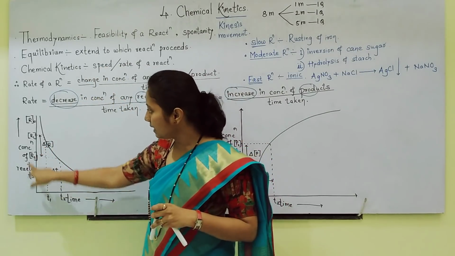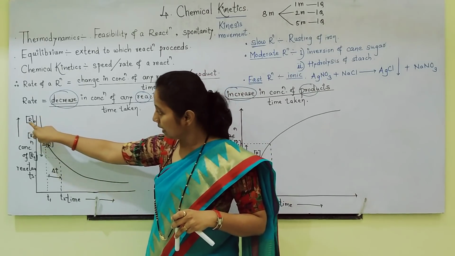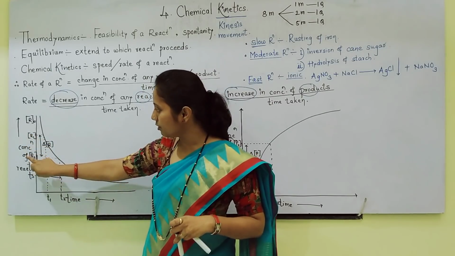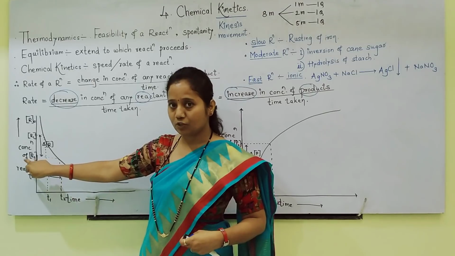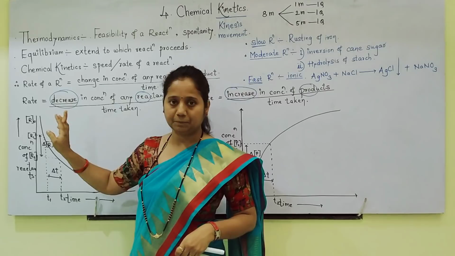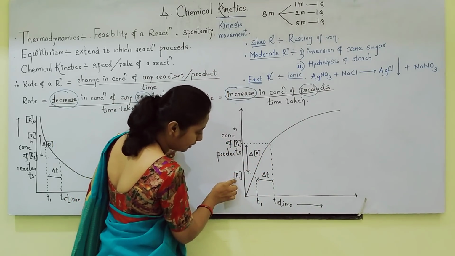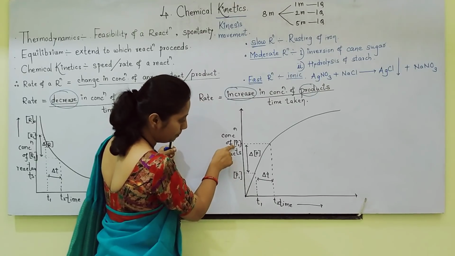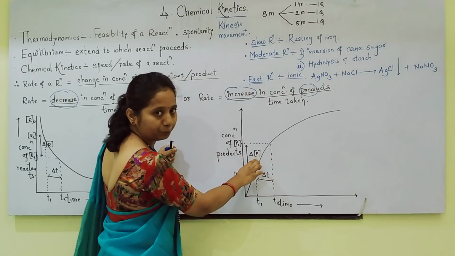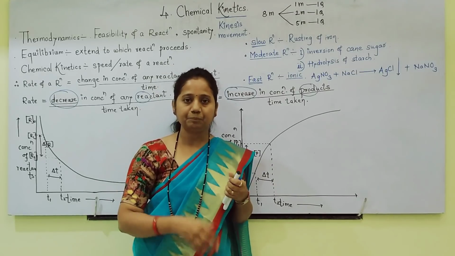See, reactants go on decreasing, so I wrote R1 up, then R2. R1 is the initial concentration, R2 is the afterwards concentration. Always delta R means R2 minus R1. Okay. Products go on increasing, so from the starting downside I wrote P1, P2. The difference in them is delta P, that is P2 minus P1. Okay.